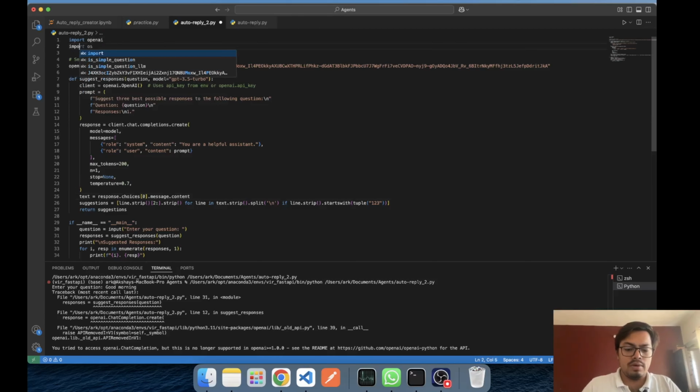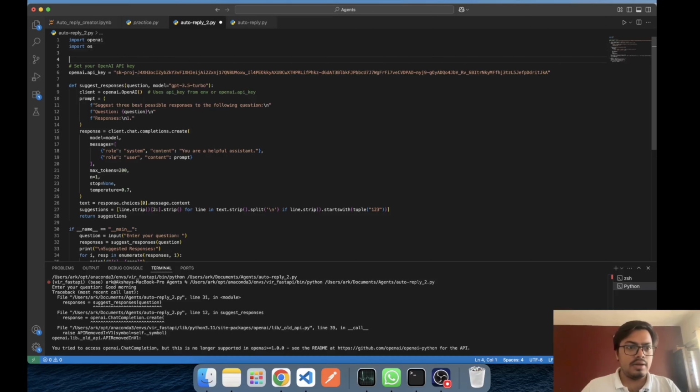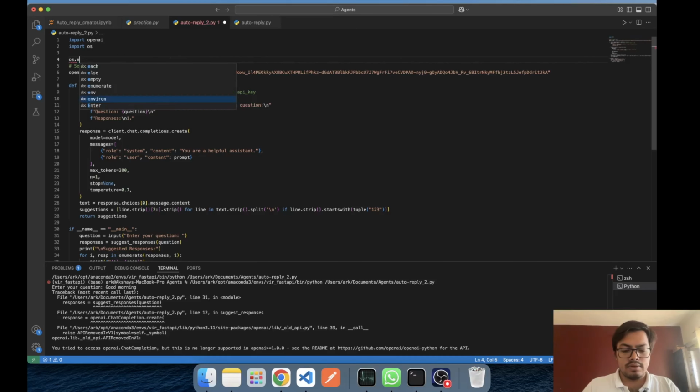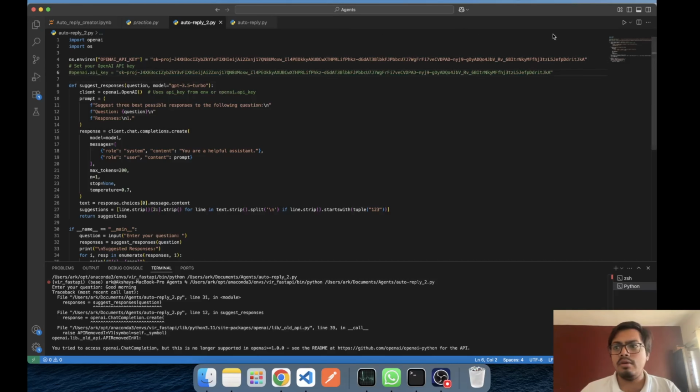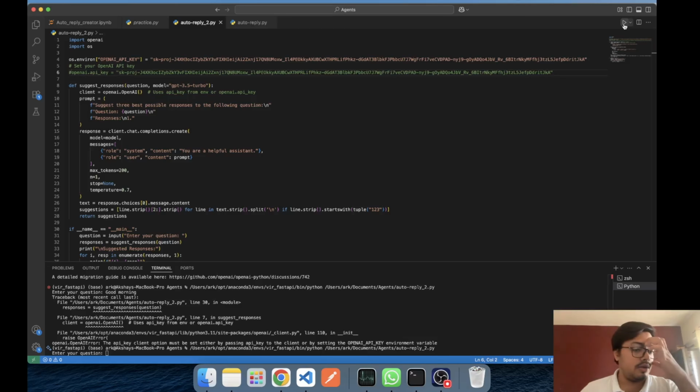So I'll just do OpenAI, and I'll be doing os.environ, and it is auto suggesting me. This looks good, right? So here I've set it as the OpenAI variable. I'll comment it down and run it again.